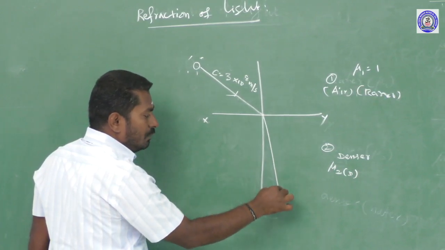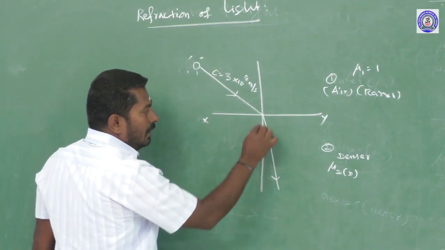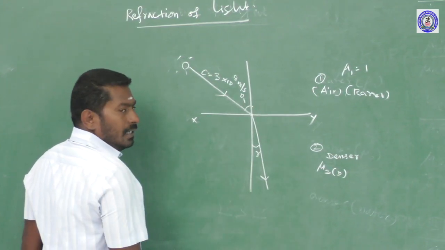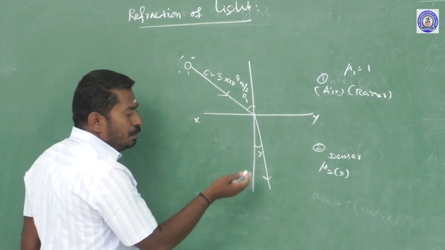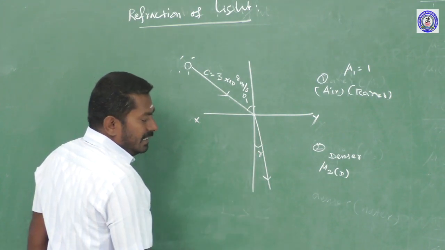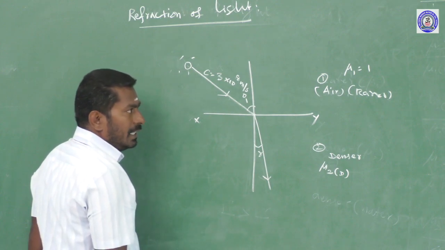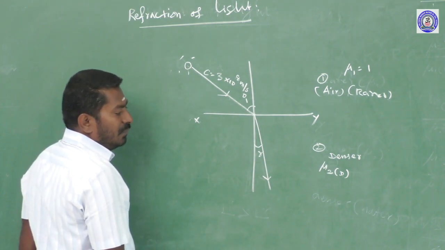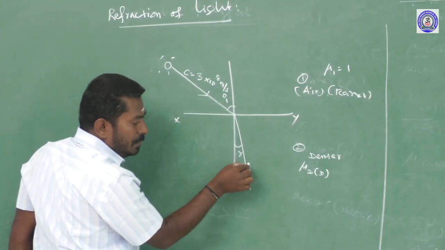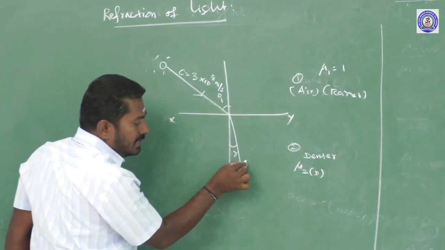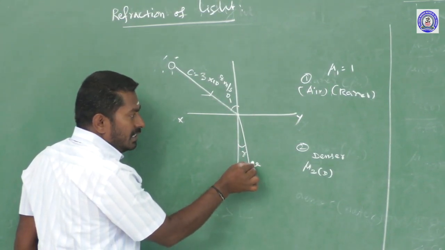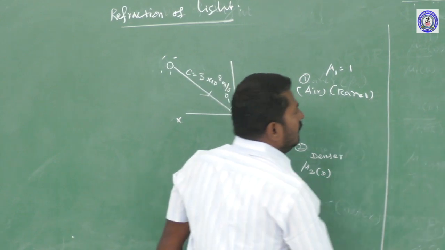The refracted ray moves towards the normal. We don't know how much speed the light has inside the denser medium, so we are going to calculate it using Snell's law of refraction. Inside the denser medium the speed of light decreases, represented by the symbol small v.